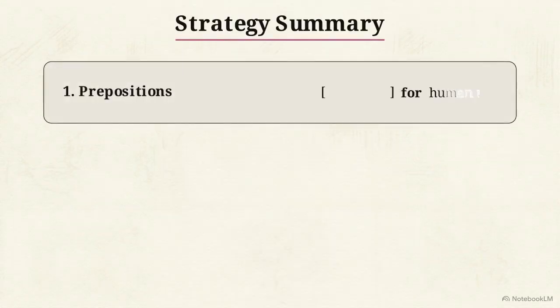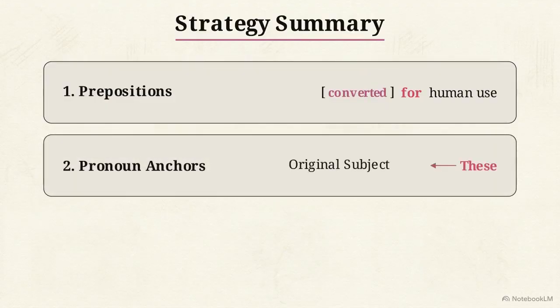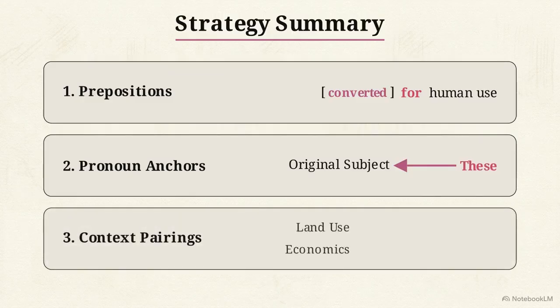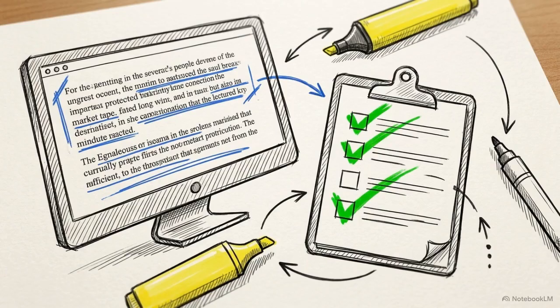Let's summarize the process. First, always identify the preposition immediately following the blank. Second, trace pronoun references back to their original subjects in previous sentences. Third, look for precise pairings used in academic and economic writing, such as converted for and proper accounting. By identifying these linguistic patterns, you develop a systematic approach to reading passages, ensuring repeatable results.